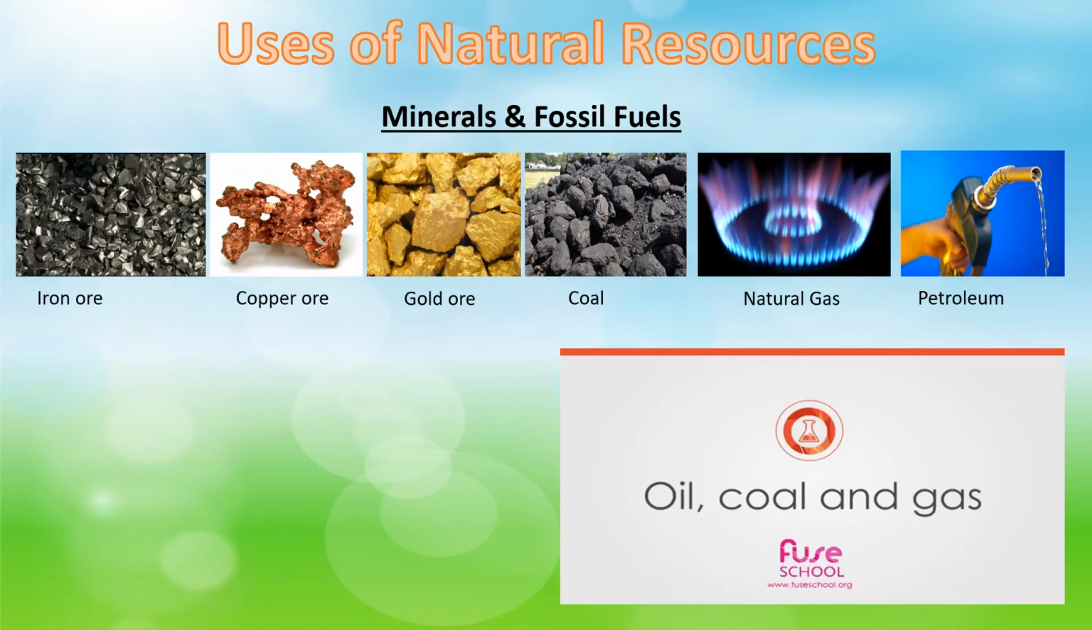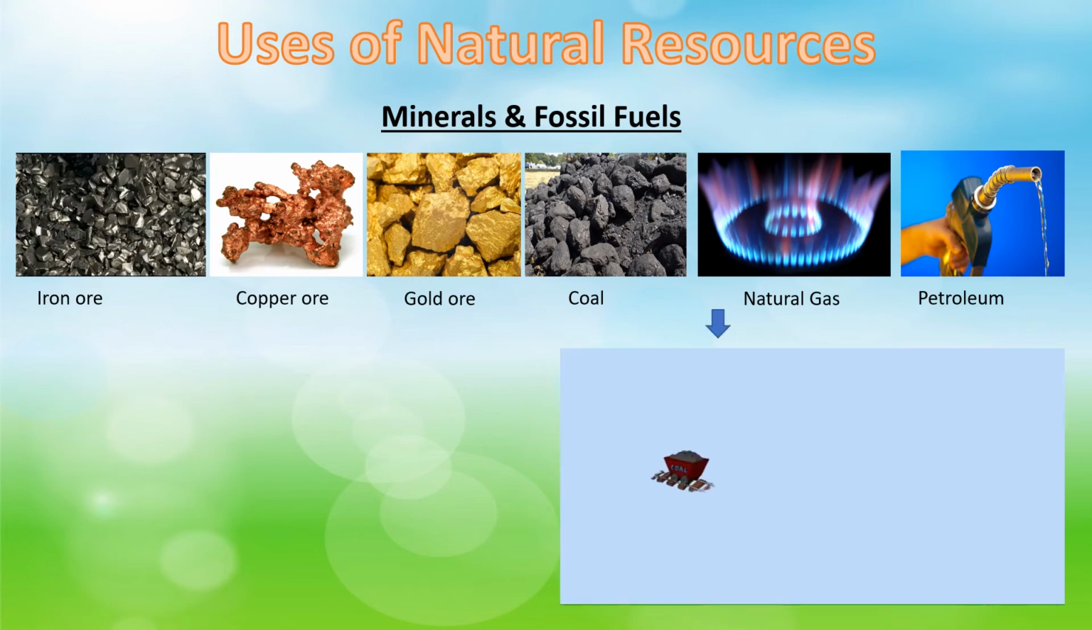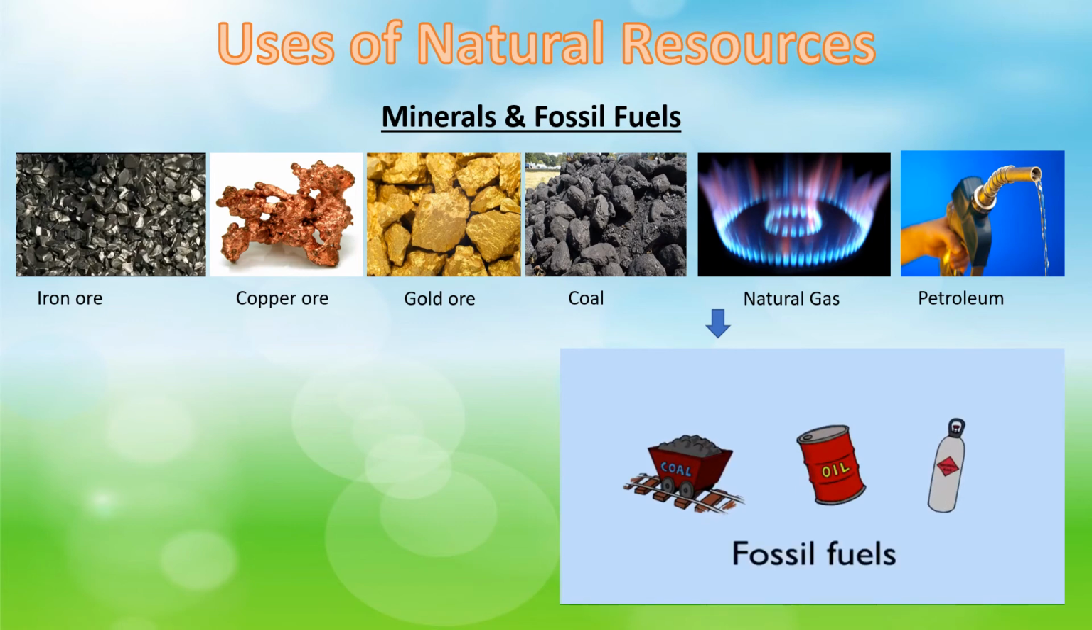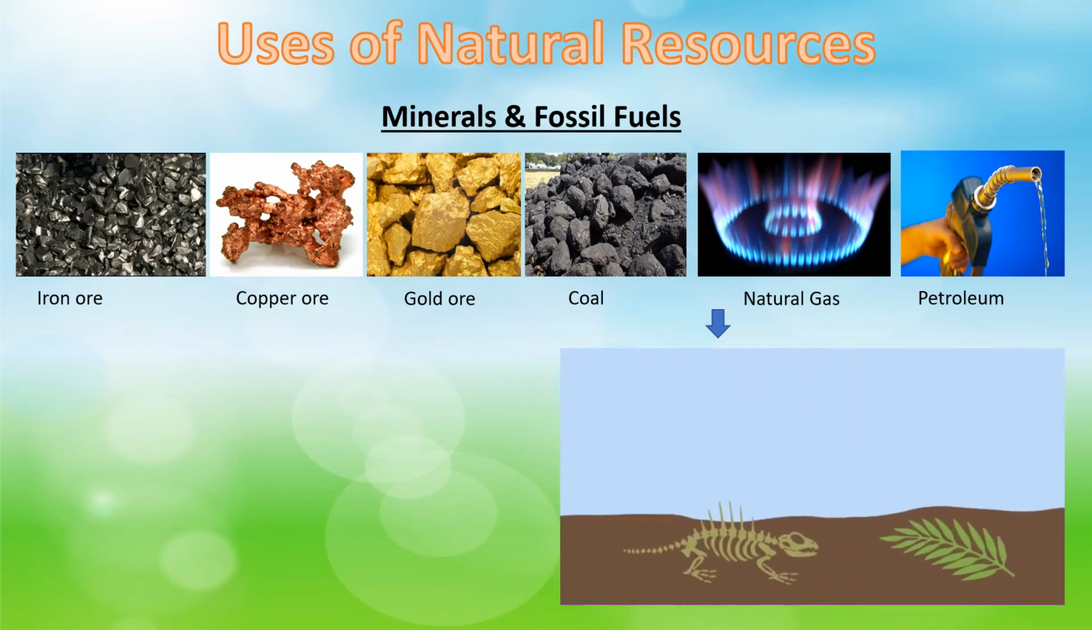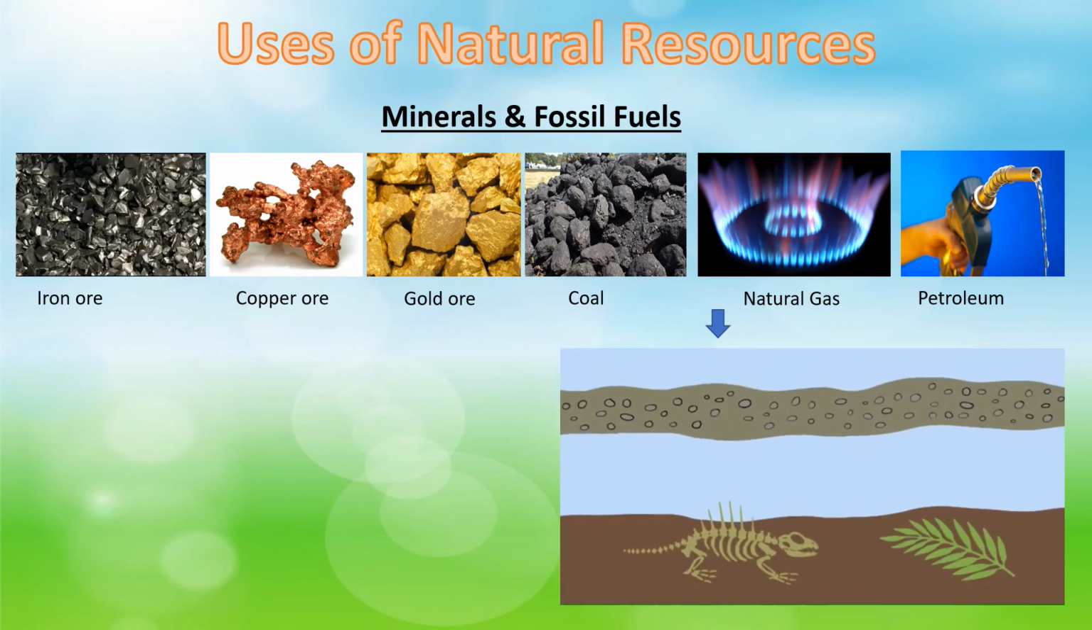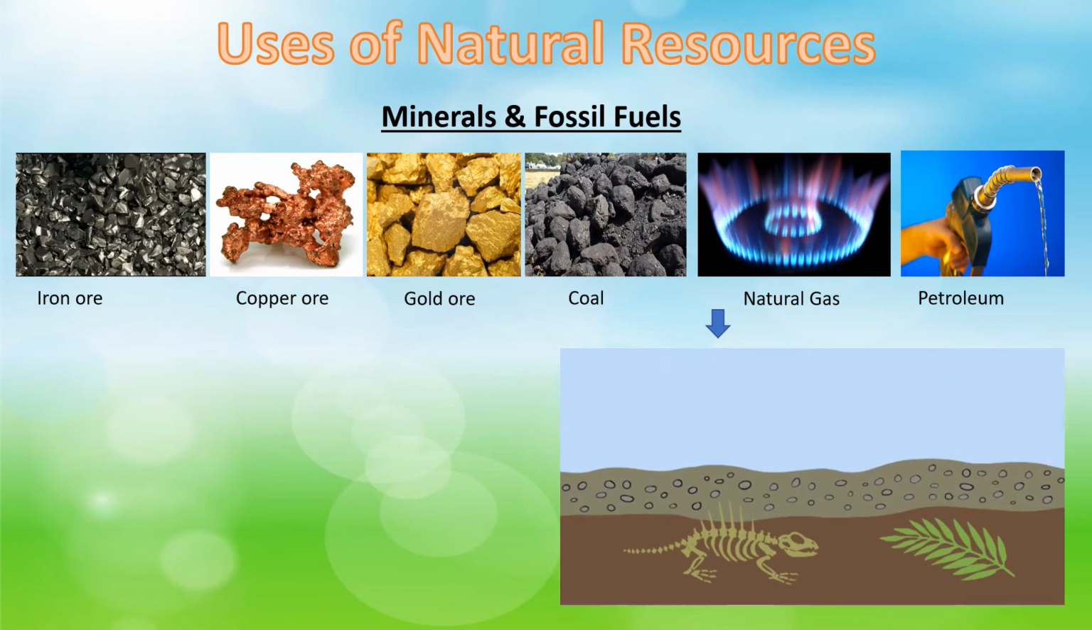Minerals are naturally occurring substances that are obtained from the ground. Some of them are iron ore, copper ore, gold ore, coal, natural gas and petroleum. Coal, oil and natural gas are fossil fuels. They were formed hundreds of millions of years ago when decaying plant and animal matter were buried under layers of mud, rock and sand which started to fossilize them.